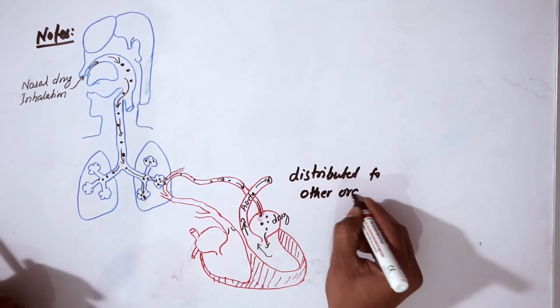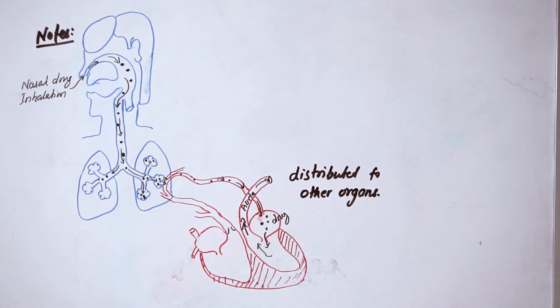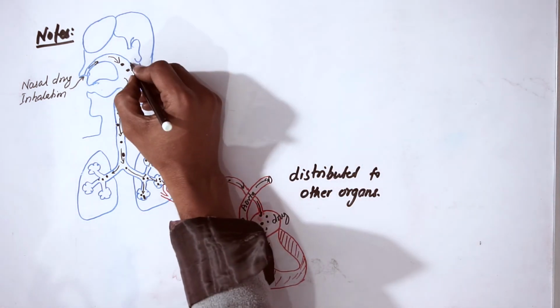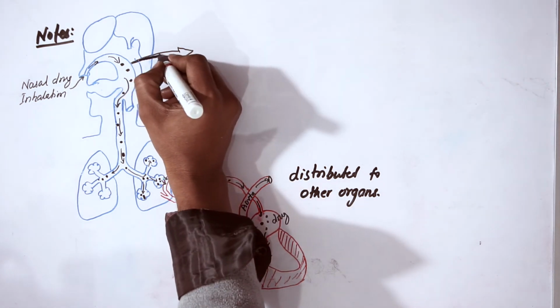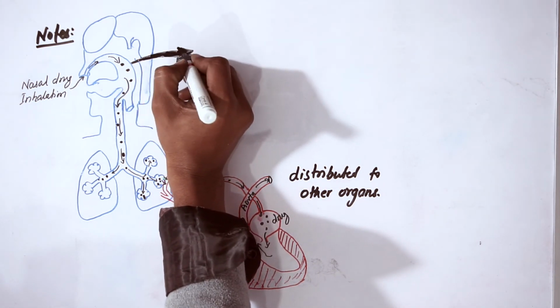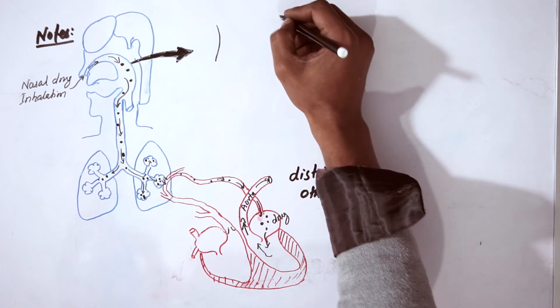As I have told you, there are two different sites in the respiratory tract where drug metabolism takes place. One is the nasal mucosa and the other is the lungs, that is, the alveoli.